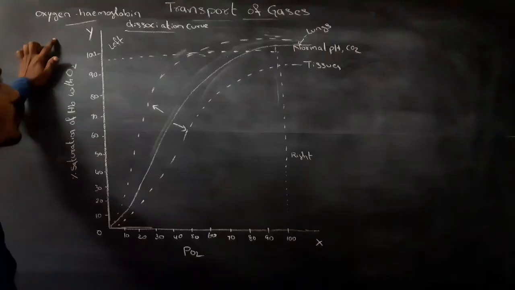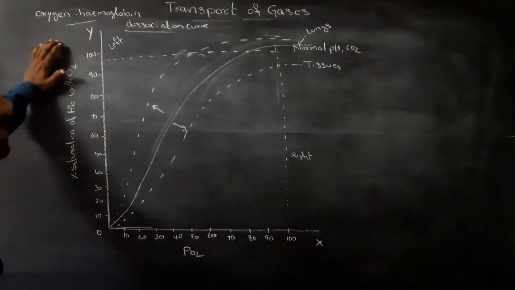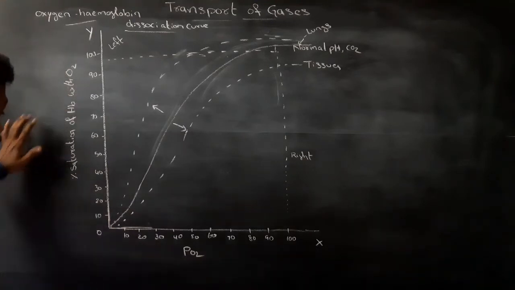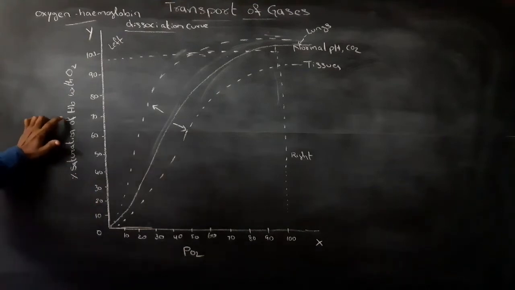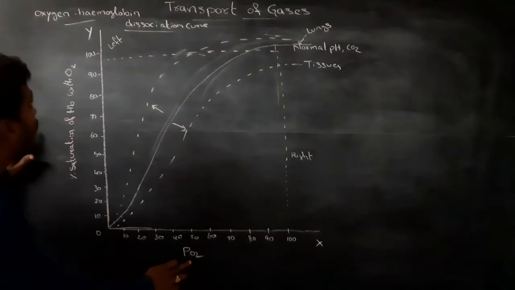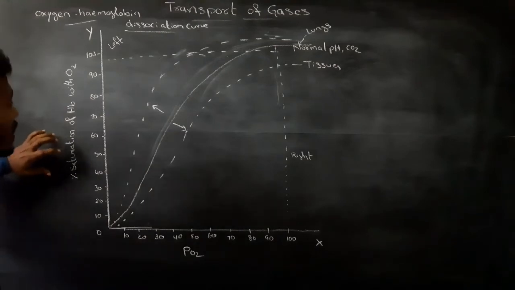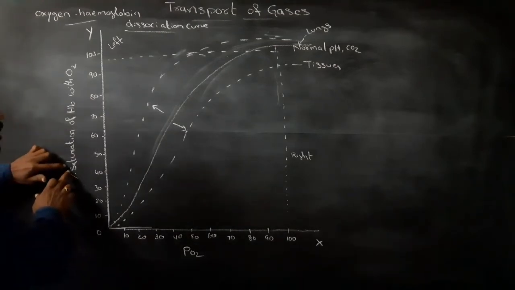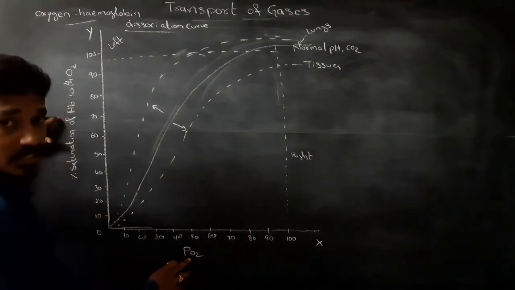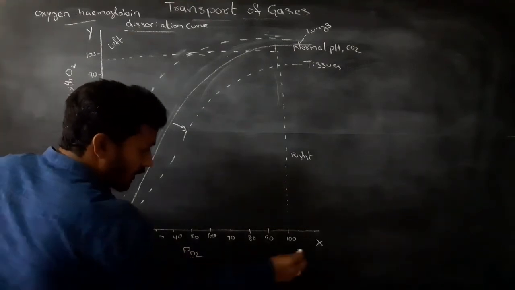Next, the oxygen hemoglobin dissociation curve. This curve indicates the relationship between the percentage of saturation of hemoglobin and partial pressure of oxygen. Oxygen partial pressure is plotted on the x-axis.